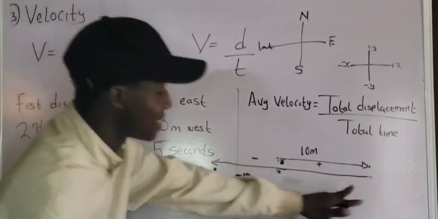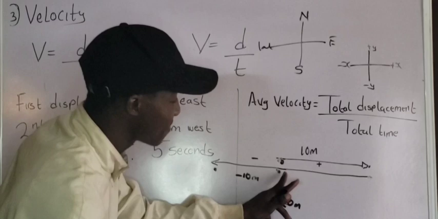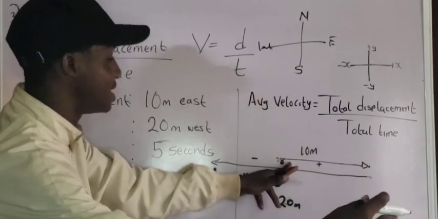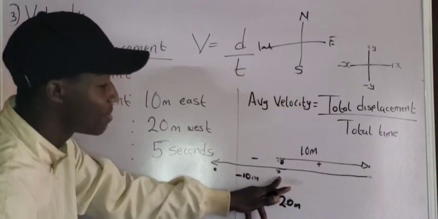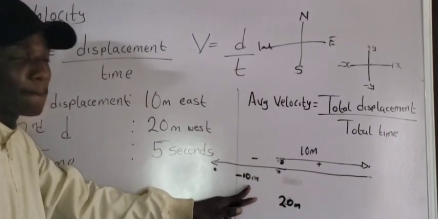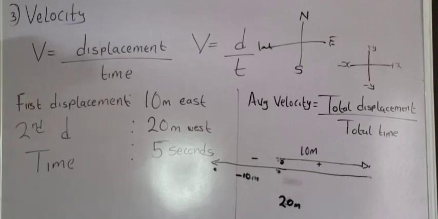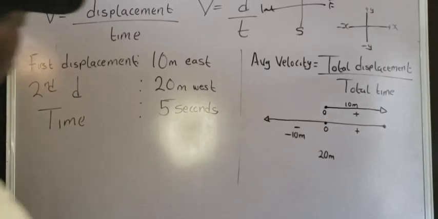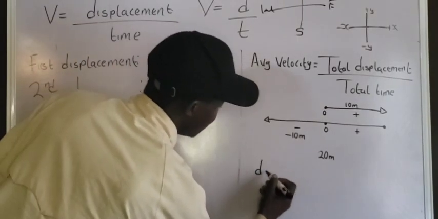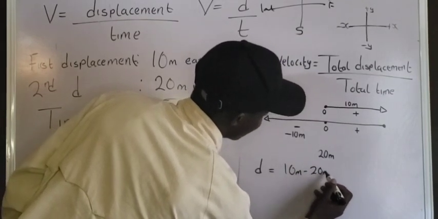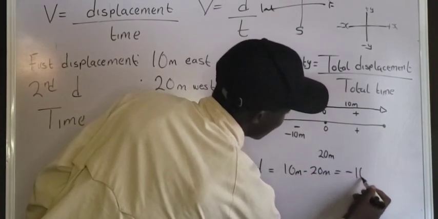Are you getting what I'm saying? That is, from this point to this point is 10. After covering the distance that it travels towards the east, then it proceeds, and the displacement becomes negative. That is why I have minus 10 meters here along the negative x-axis. Are you getting it? So when an object travels along the negative x-axis, that means the displacement will be what? Negative. So the total displacement D is equal to 10 meters minus 20 meters. This is equal to minus 10 meters.